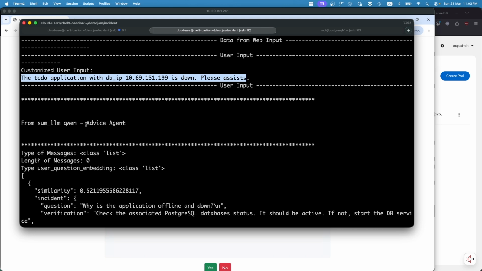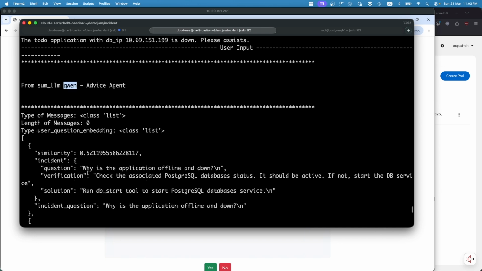So in this case, the advice agent, which leverages the Qwen model, is now looking through the database, which is a vector database that has all the relevant information with regard to incidents that have happened within the organization in the past couple of months and years, for instance. Based on that information, it is able to pull out the match with the highest probability. In this case, the incident with the question on why the application is down and offline, and the verification is to check the databases, and the solution is to run the DB start tool in order to restore the service.